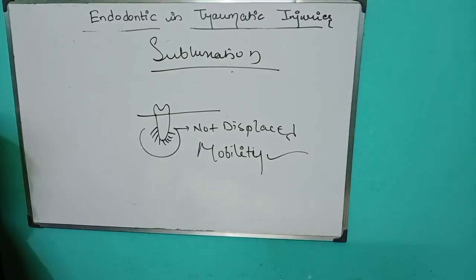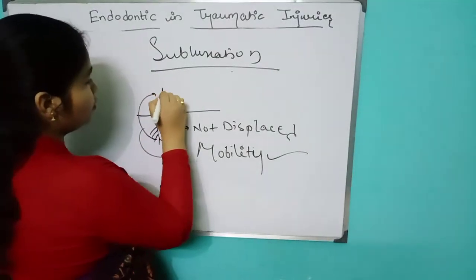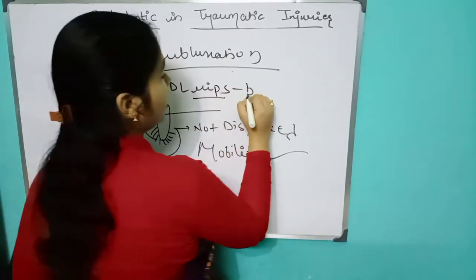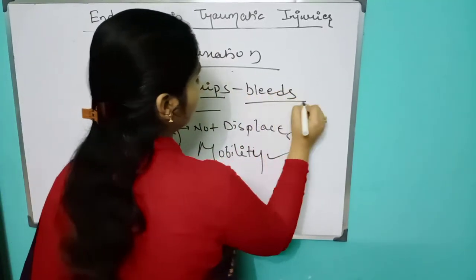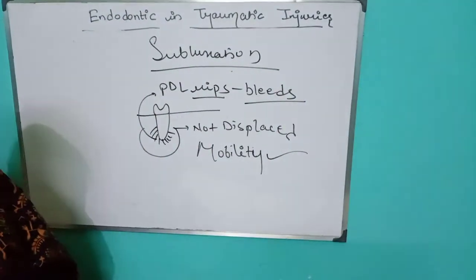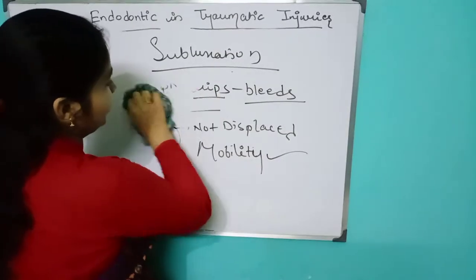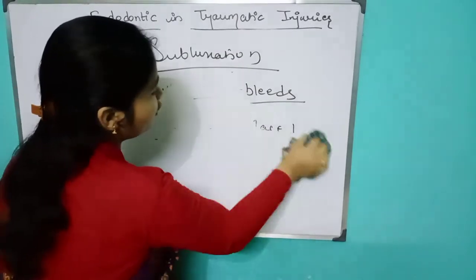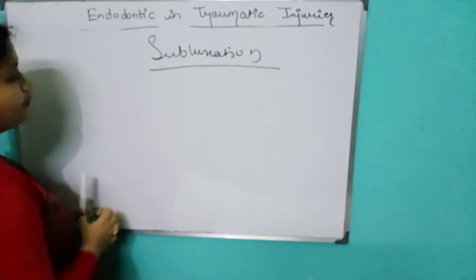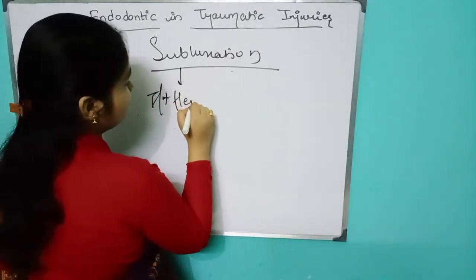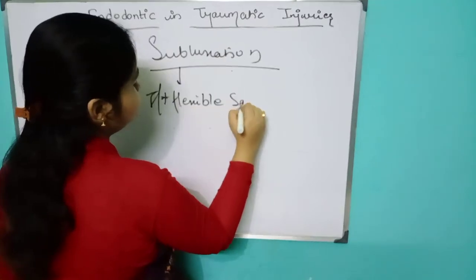Here also the periodontal fibers tear up and bleed. So what is the treatment here? I think everyone knows, the treatment is your flexible splint. That is nothing but your flexible splint.